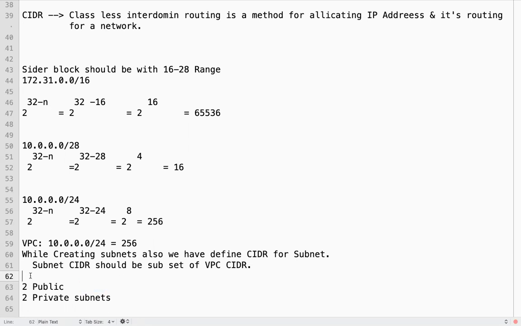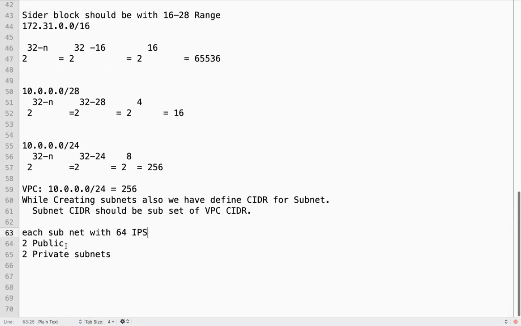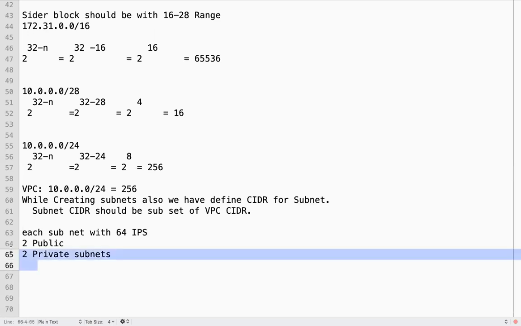I will spread these subnets across multiple availability zones: one public subnet in 1A, one public subnet in 1B, one private subnet in 1A, and one more private subnet in 1B.